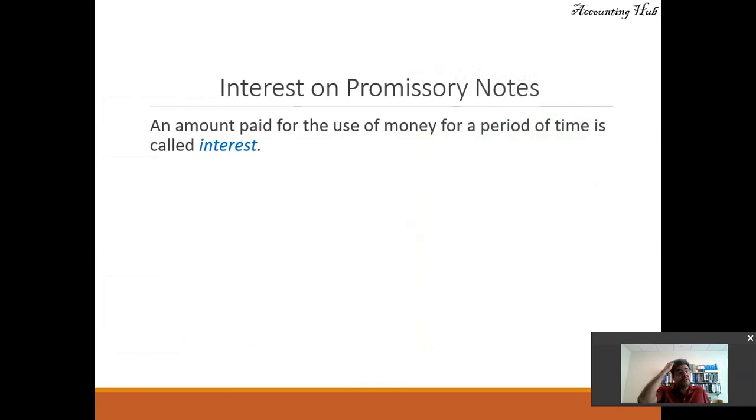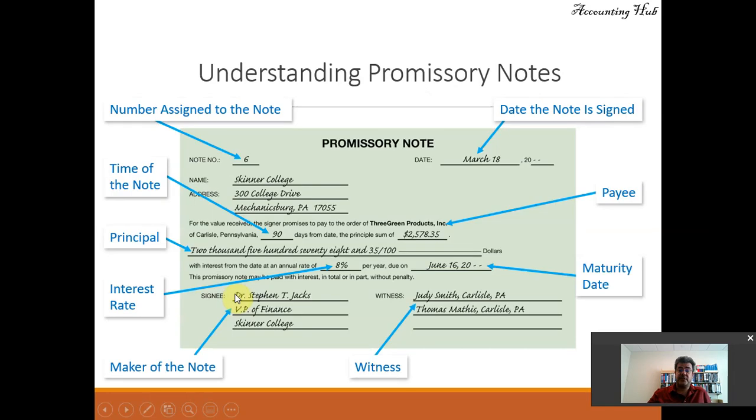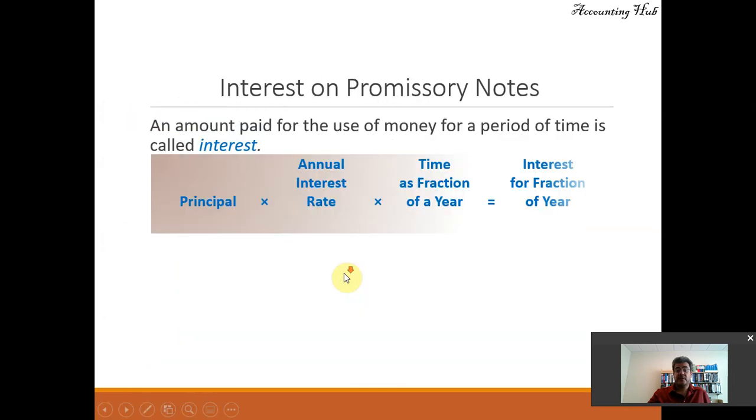The interest on a promissory note, an amount paid for the use of money for a period of time, is called interest. How do we find it? There are some countries where this is a little bit different, but here in the U.S., it is principal times rate. So here we have the principal, number of days, and the interest rate. How do we find the interest?